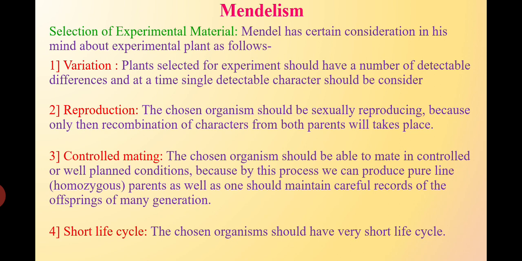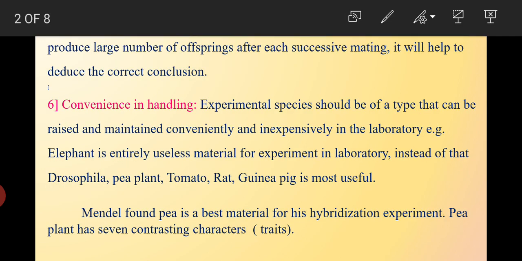The next consideration was the short life cycle. The chosen organism should have a very short life cycle. We know that the pea plant has a very short life cycle, only 3 to 4 months. So in 3 to 4 months, the experiment will get over and we will get the results of that experiment.